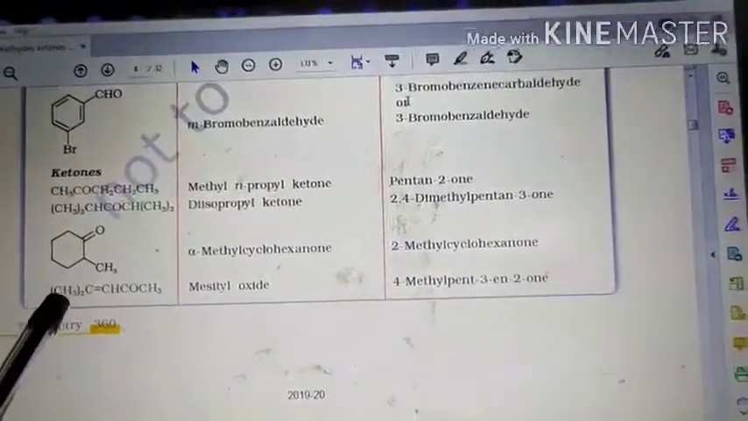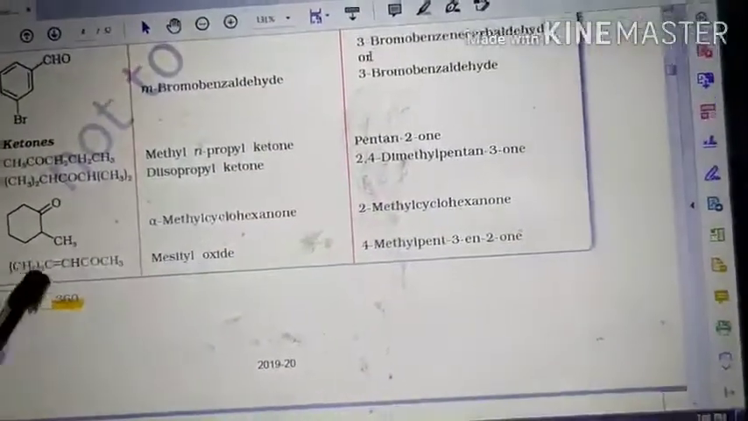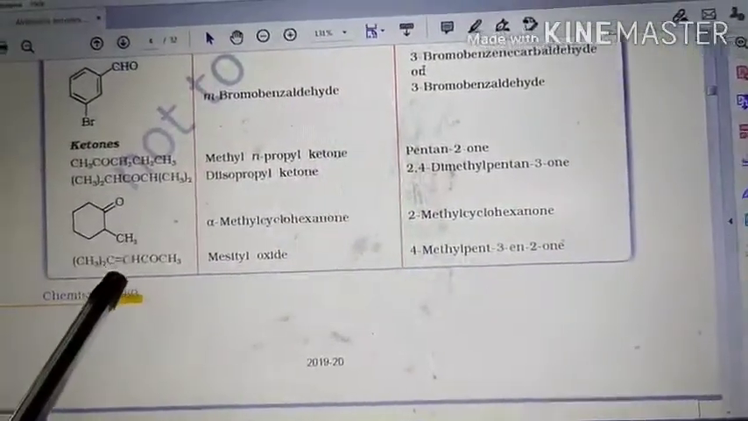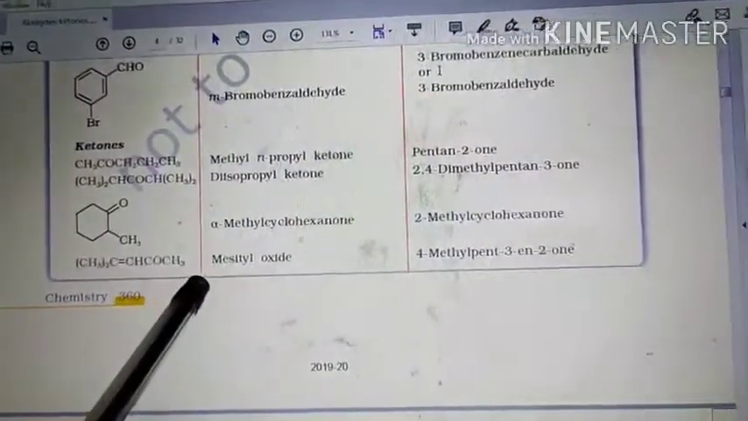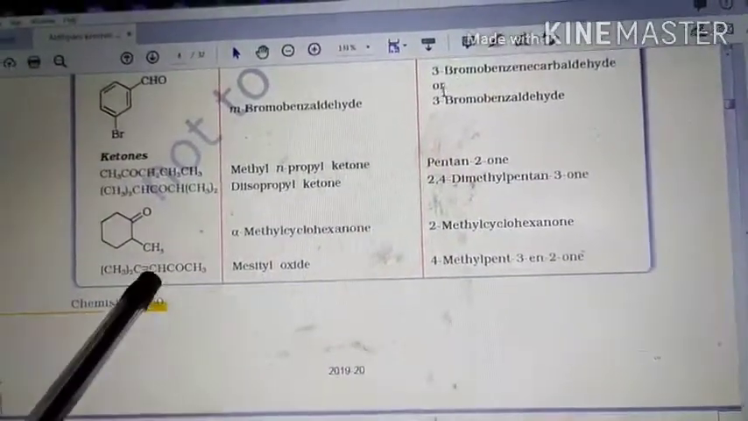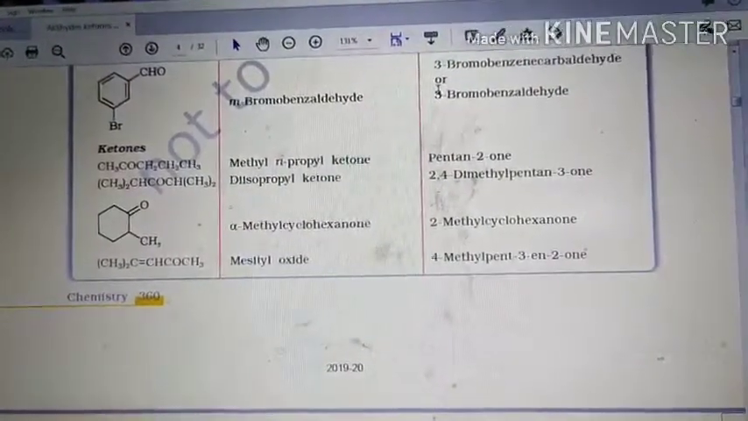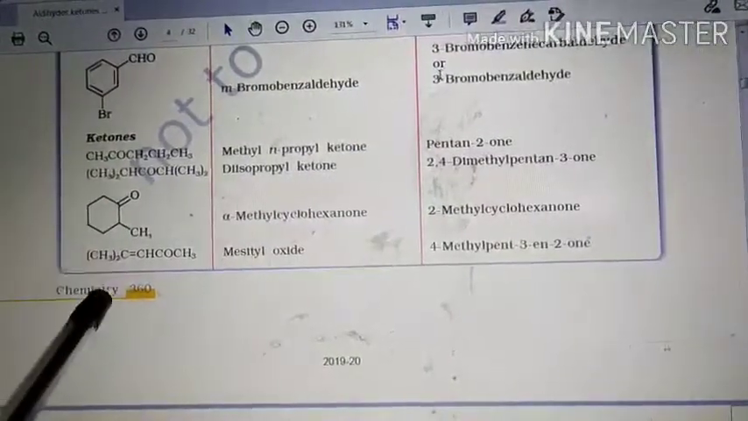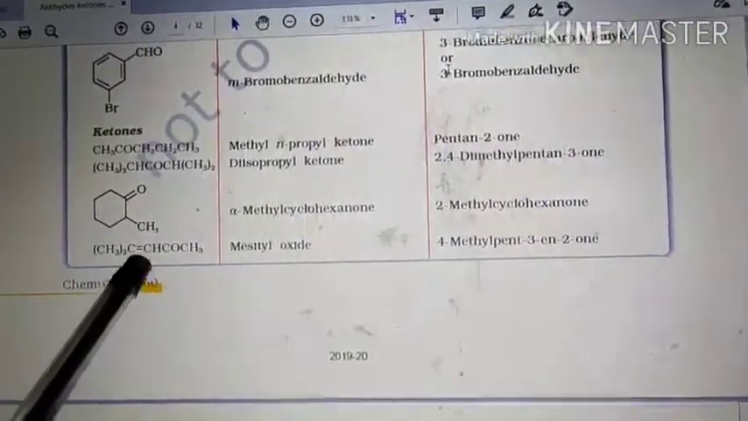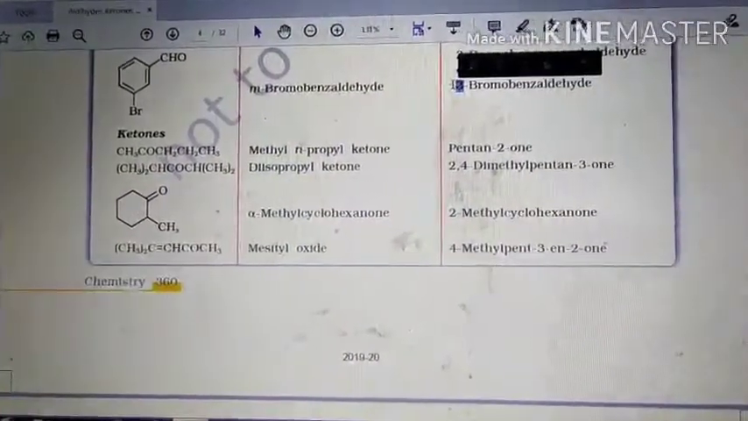Similarly, 4-methylpent-3-en-2-one. So just check where the alkene group is and where the ketonic group is. The ketone is last, and before that you have to write the alkene group. So like this we can give the IUPAC nomenclature. Go through the things; the rules are there. Note down the rules, follow them and practice them. Thank you very much.